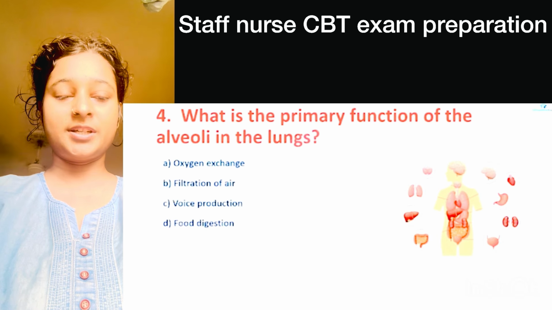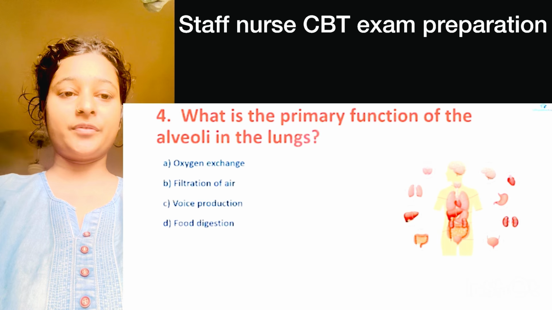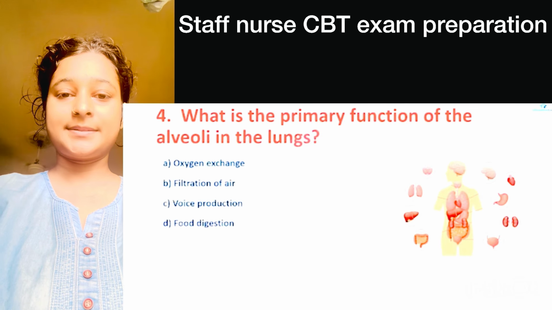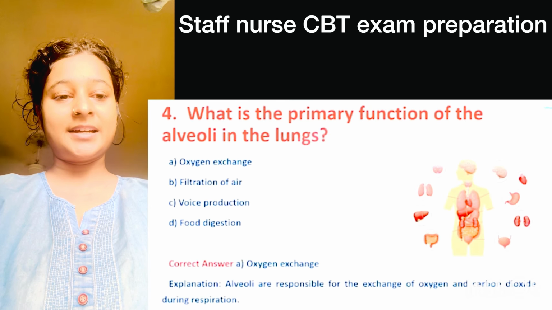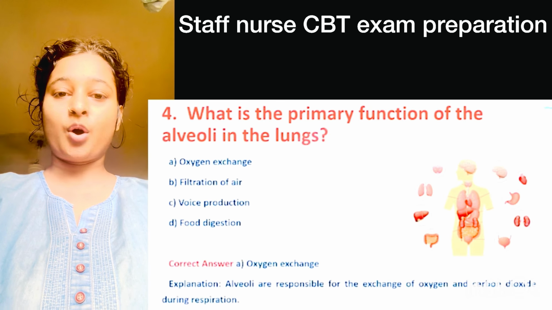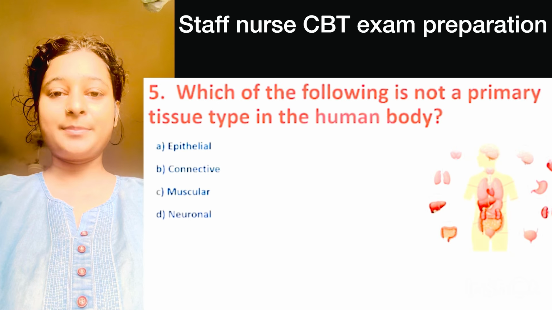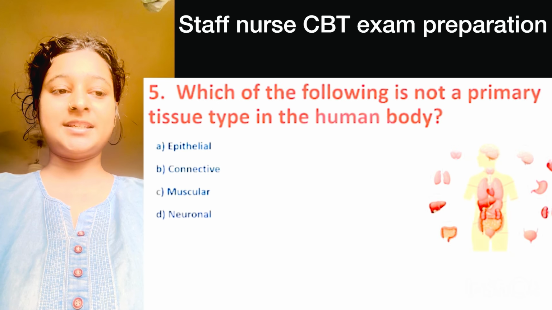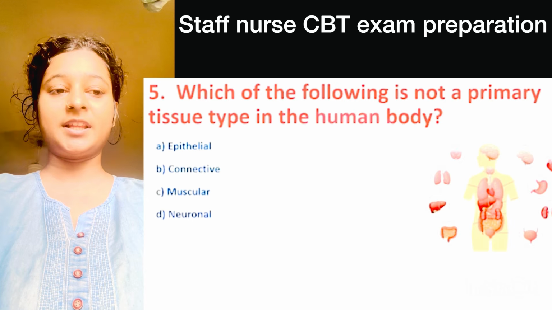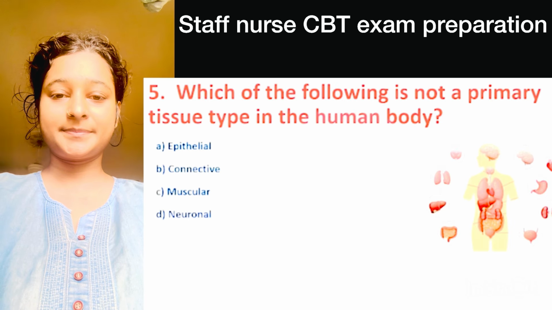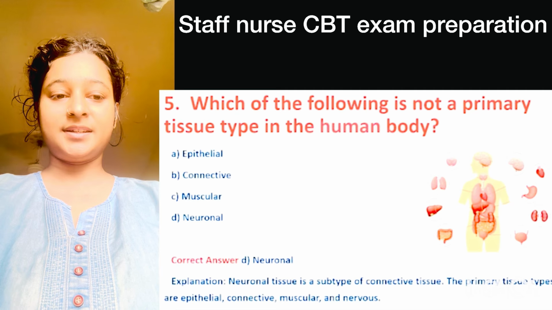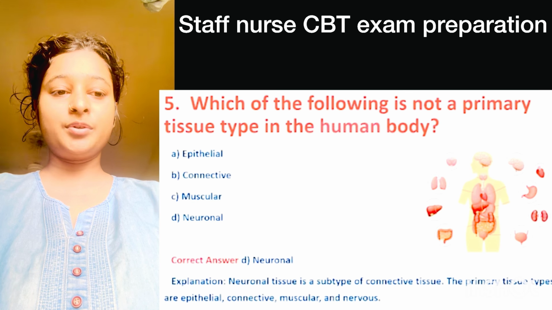Number 4 question. What is the primary function of the alveoli in the lungs? Here right option is option A, oxygen exchange. Question number 5. Which of the following is not a primary tissue type in the human body? Here correct answer is option D, neuronal.